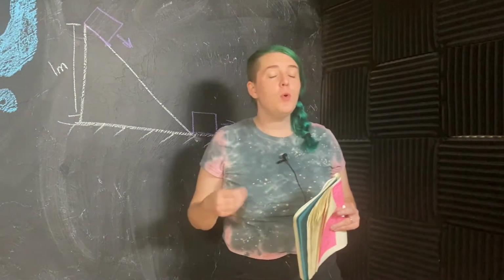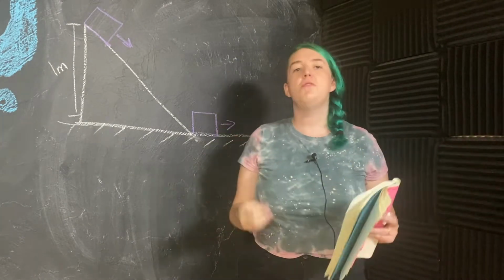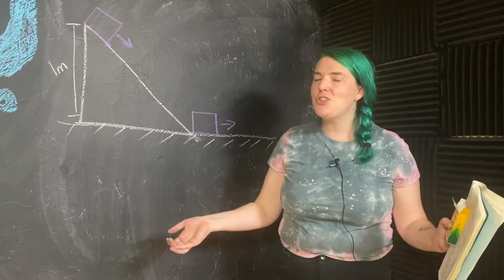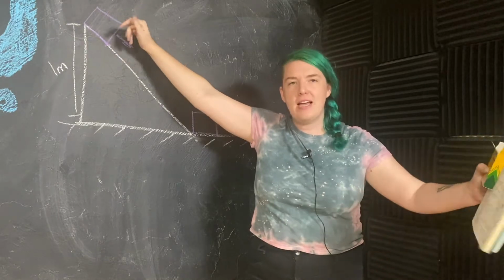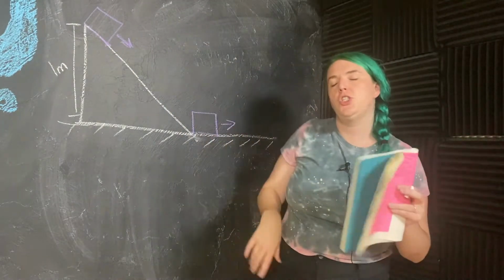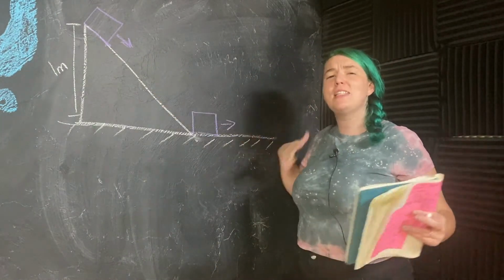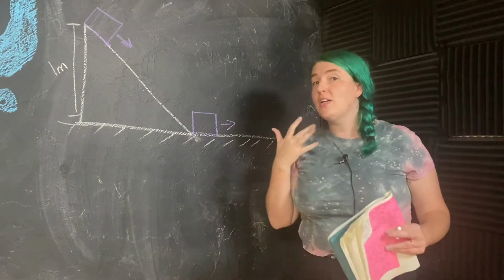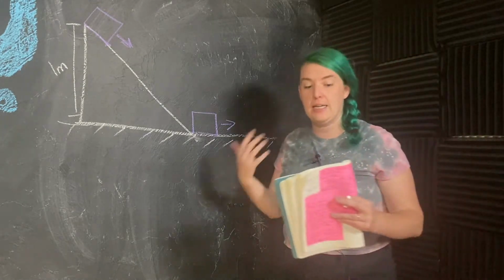To do this problem, we're gonna think in terms of conservation of energy. We've got two forms of energy going on here. One, gravitational potential energy, right? This guy is up at the top of a ramp. He has some gravitational potential energy, mgh, mass times acceleration due to gravity times height above the ground. And then when we start to move, we've got some kinetic energy, 1/2 mv squared, right? So that's what we're gonna consider. We're gonna consider the exchange of energy between potential energy and kinetic energy.